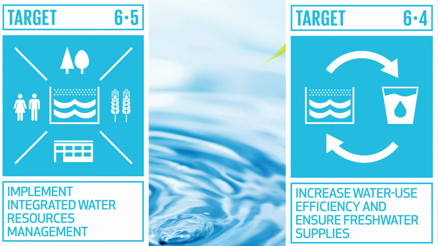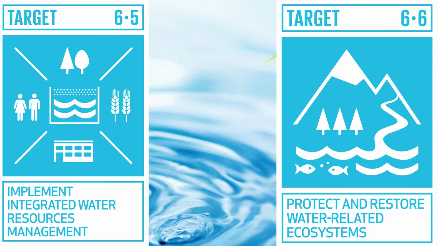6.5 by 2030 to implement integrated water resource management at all levels. 6.6 by 2020 to have protected and restored water-related ecosystems including mountains, forests, wetlands, rivers, aquifers and lakes.